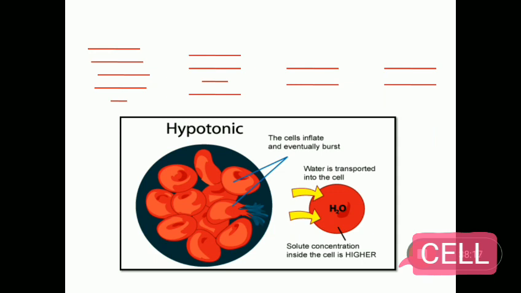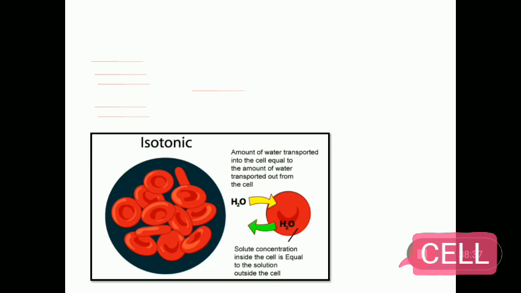if the medium surrounding the cell has a higher concentration of water than the cell, meaning that the outside solution is very dilute, the cell will gain water by osmosis called endosmosis, and such a solution is called hypotonic solution. In this case, the cell is likely to swell up.